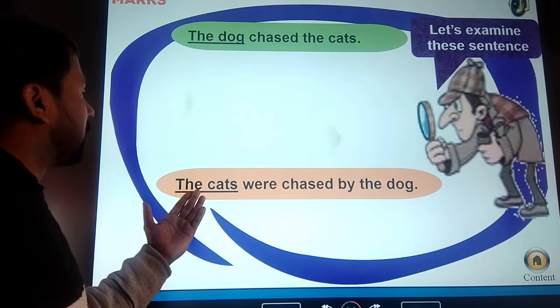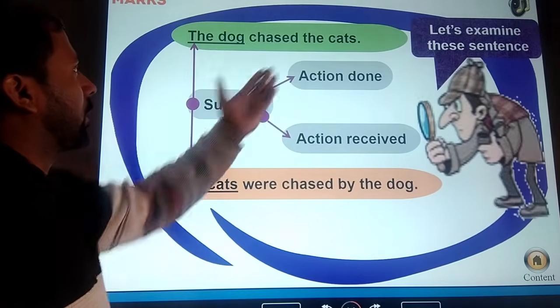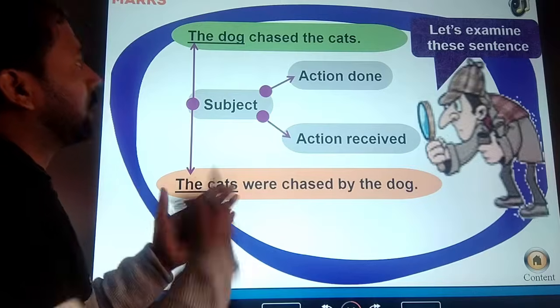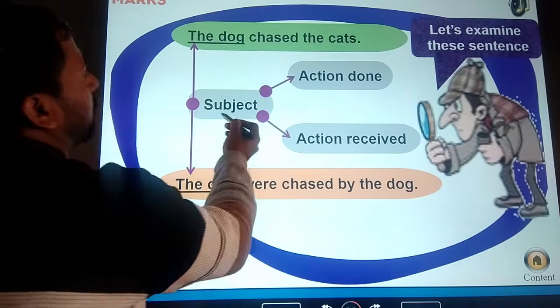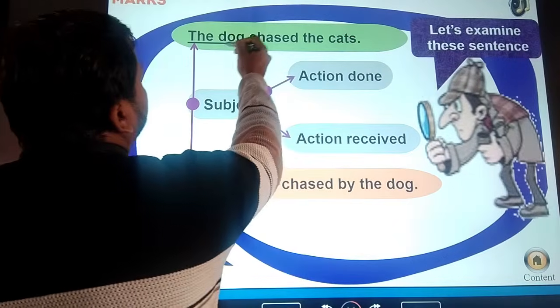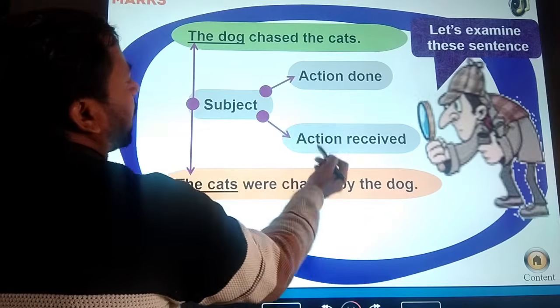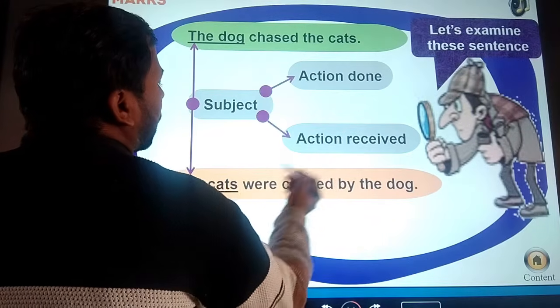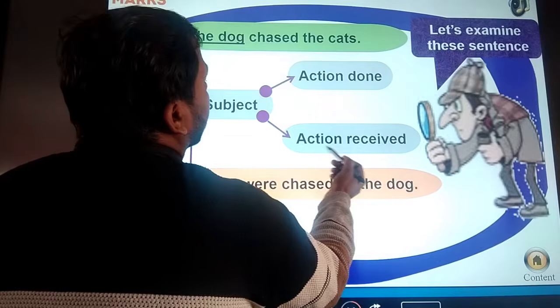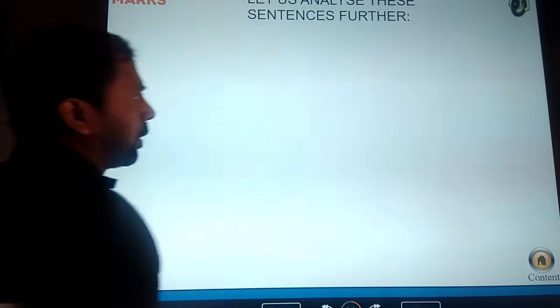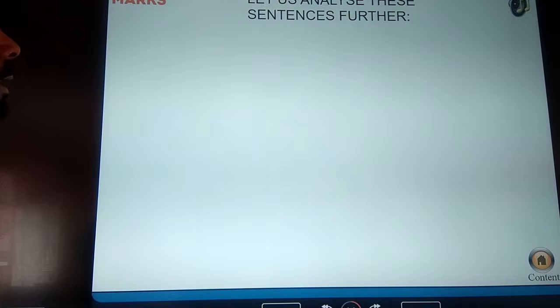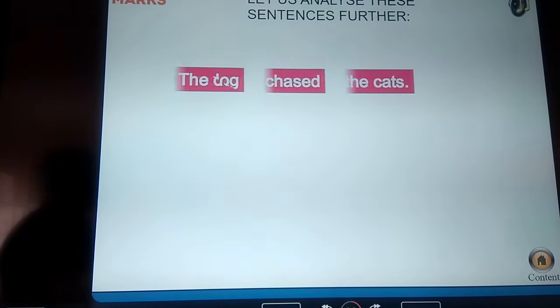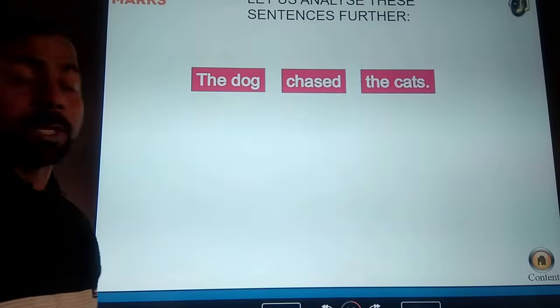In this sentence, this is the object. Okay, and we can use action or receive. The subject is the action. Here the dog works as the action form, but here the dog does not work in an action form. It is an action that is received by the dog. So let's analyze some sentences, how they convert into the passive voice.